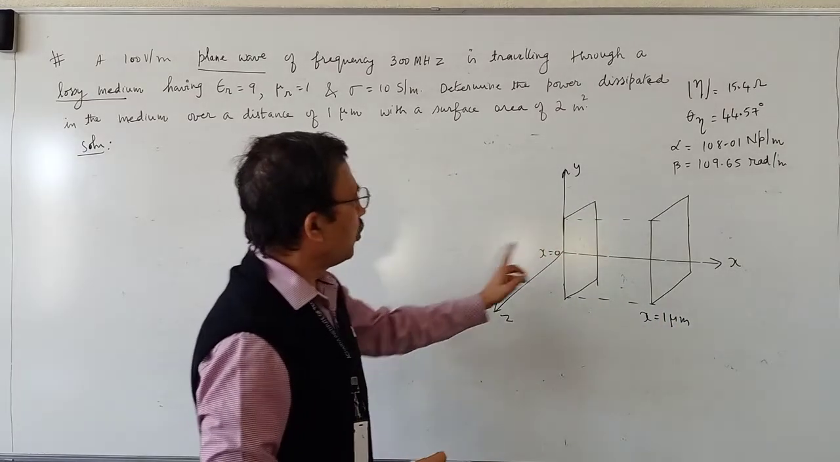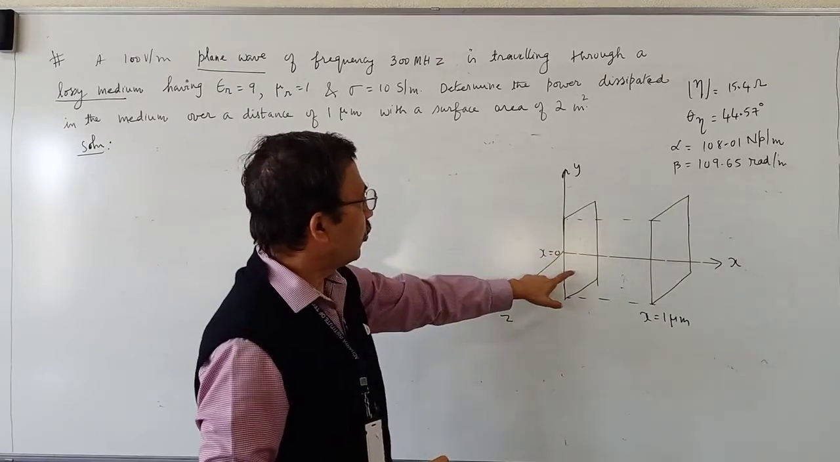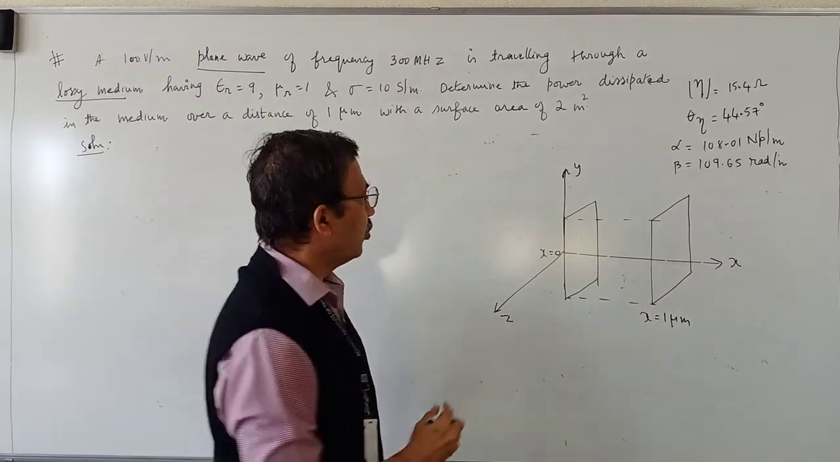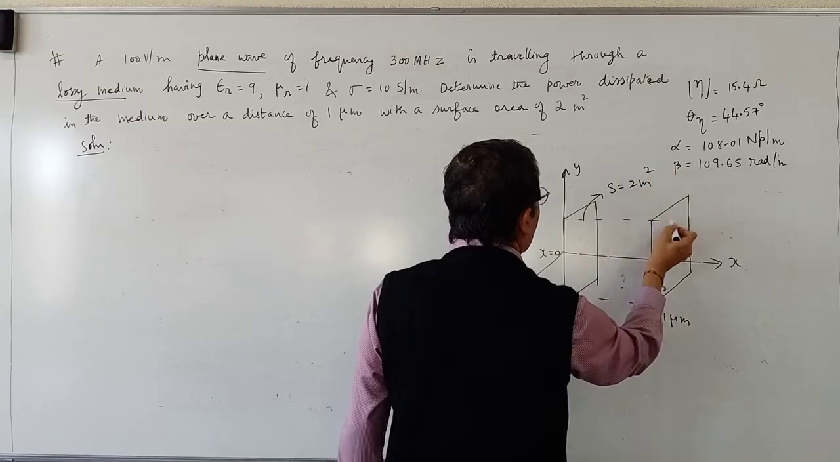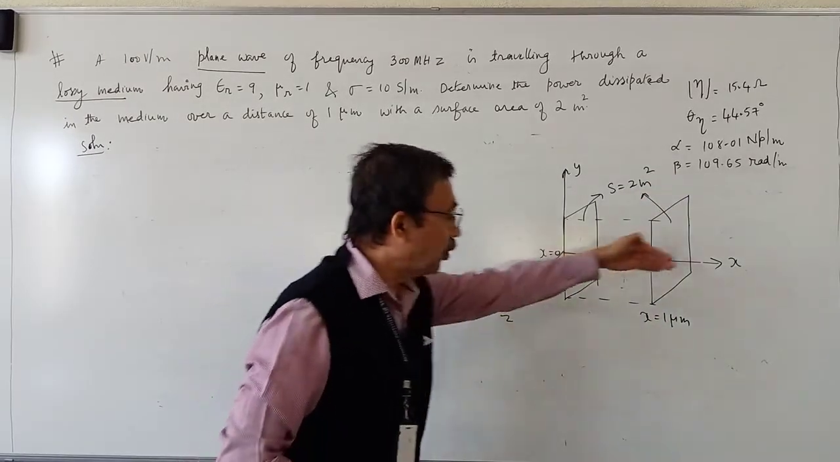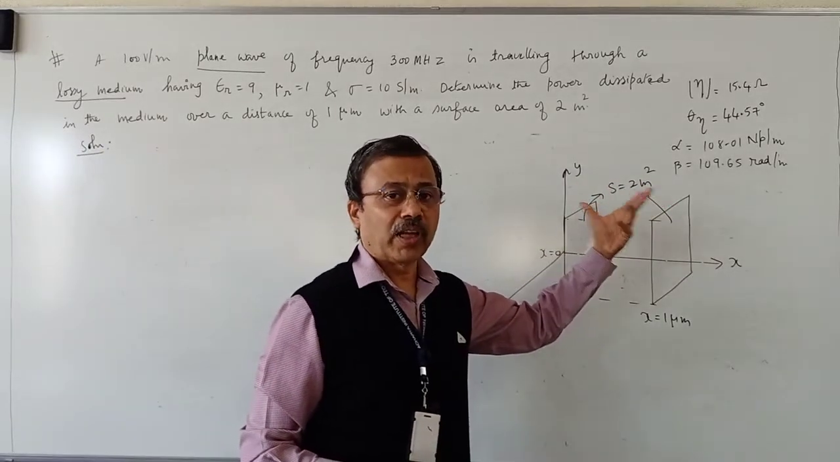So I have taken two planes. They are yz planes. This plane is taken at x equal to 0. This plane is taken at x equal to 1 micrometer. Area of these two planes is S is equal to 2 meters square. As the wave passes through these two planes, what power does it lose? That means power dissipated we have to calculate.